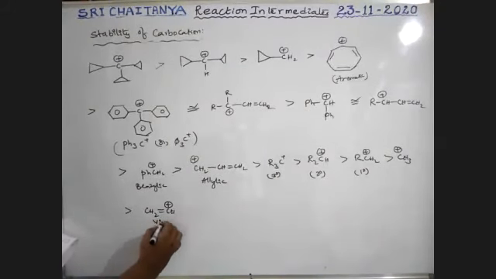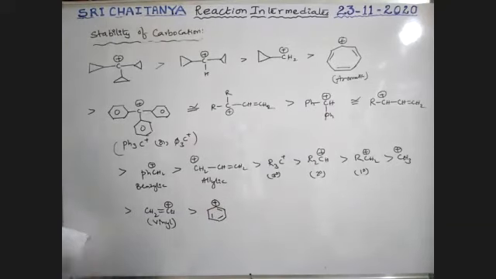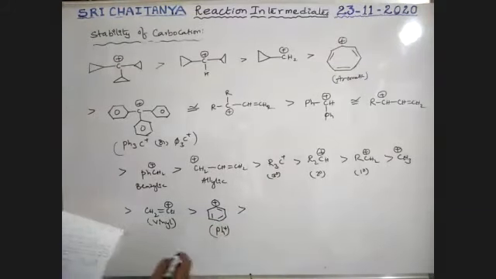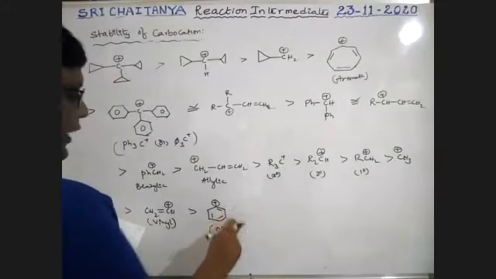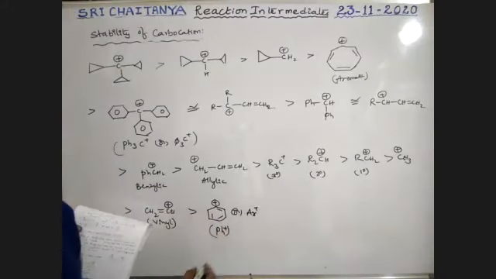It is a vinyl carbocation, greater than benzene ring directly attached to the carbon. Benzene ring carbon gets positive charge. It is also, I am writing Ph+. It is greater than, boys, Ph+ or Ar+, same Ar+ also same.